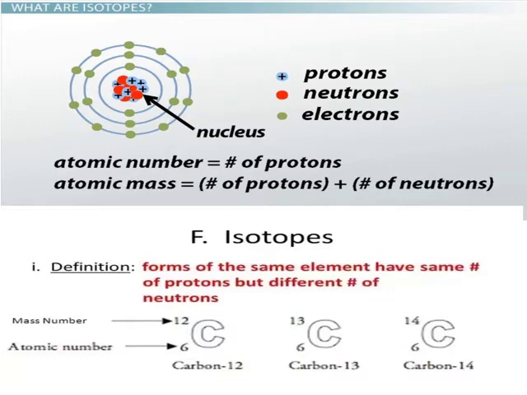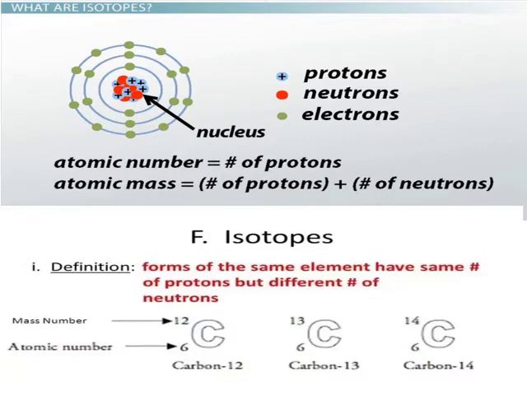That's where the difference lies. We know that the number of neutrons in atoms of the same element can vary. Such atoms of the same element having different numbers of neutrons are called, yes, isotopes.